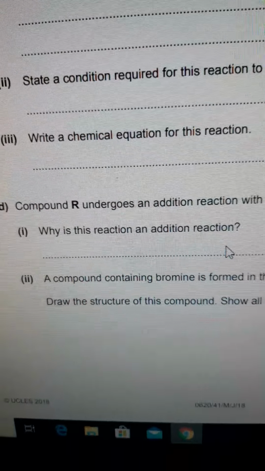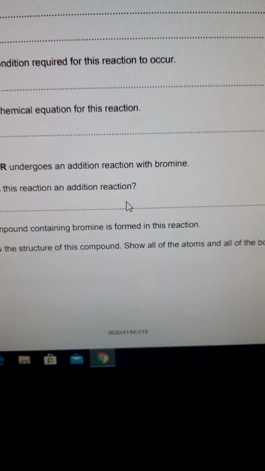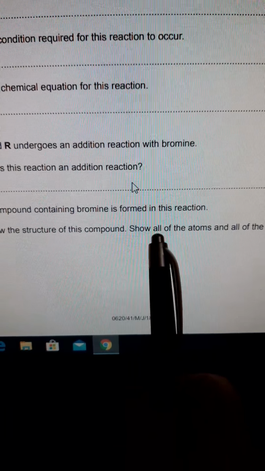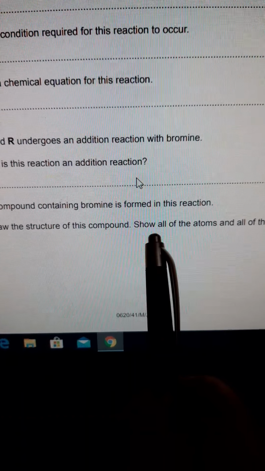A compound containing bromine is formed in this reaction. Draw the structure of this compound. Show all. Be careful about the word all, because most of us forget to write the hydrogen atoms. Show all of the atoms and all of the bonds. I'm going to write the whole equation to make things clear for you guys.